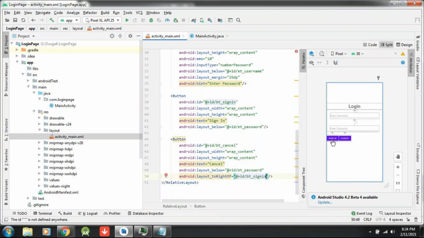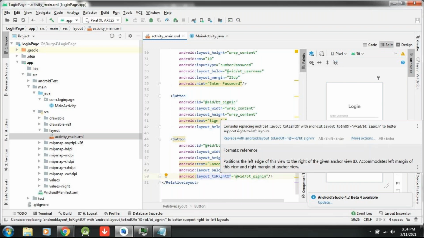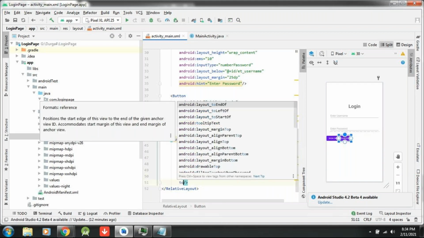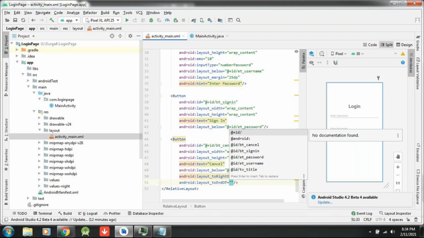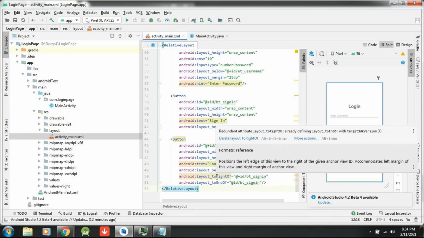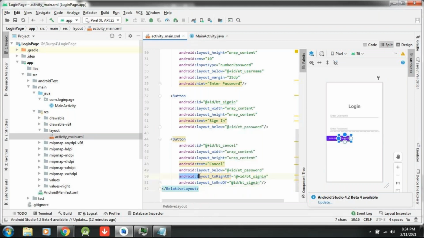See, these two buttons come left. So what property have I written? To right of. But instead of that, you can also write to end of, along with right of. Lower versions can understand right of, but later versions cannot understand this one. So bt sign in. Now there is no warning for me. Still, you can remove this, no problem. You can write to end of.